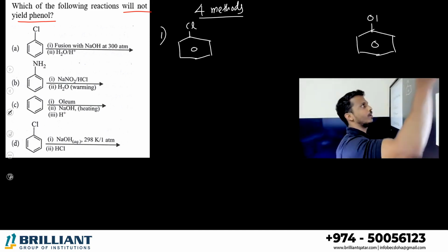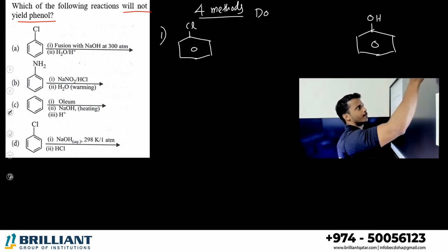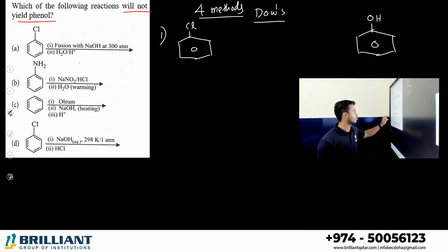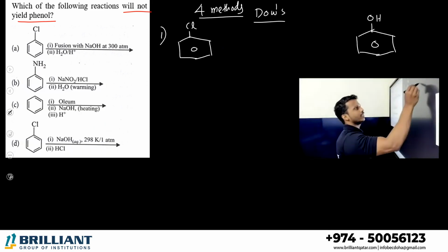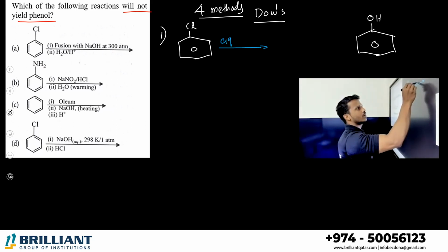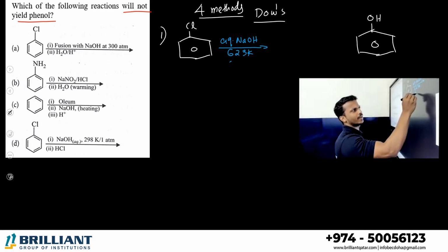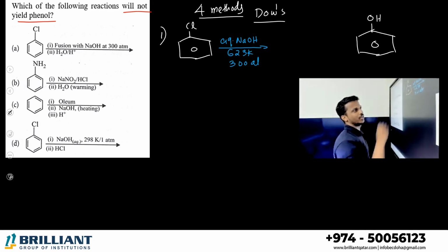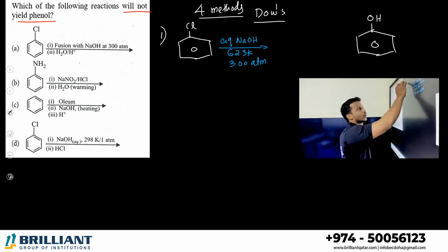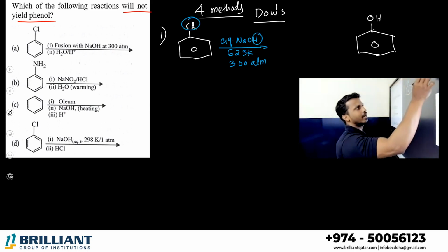Chlorobenzene converted to phenol is known as the Dow process. What is the Dow process? Very simple. Chlorobenzene, first we treat with aqueous NaOH at around 623 Kelvin, and the pressure is, remember, 300 atm. What is happening here? This chlorine and hydrogen are eliminated.